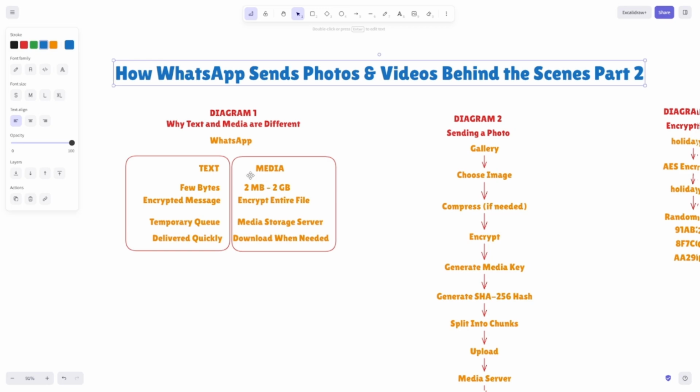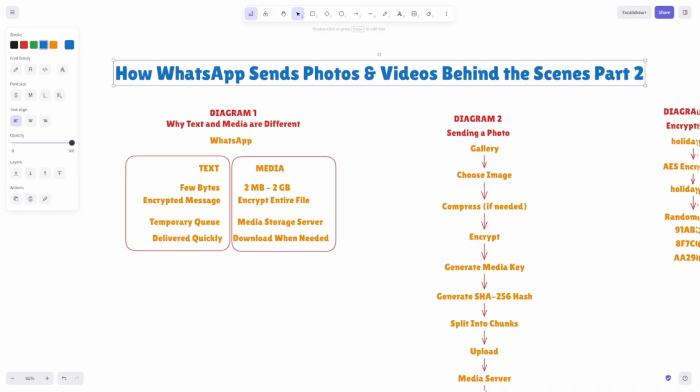Welcome back everyone. In the previous video, we learned how WhatsApp sends normal text messages, right? But today we are talking about something completely different. We're talking about images, videos, documents, voice notes, like the attachments which you send to another person. You might think WhatsApp treats all of them exactly like text. It does not. In fact, WhatsApp has an entirely different system for media.